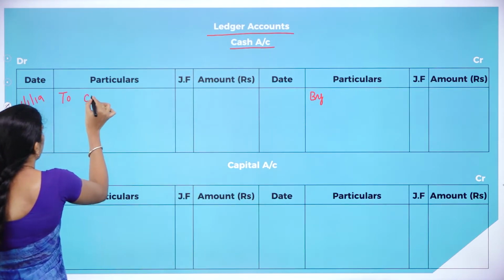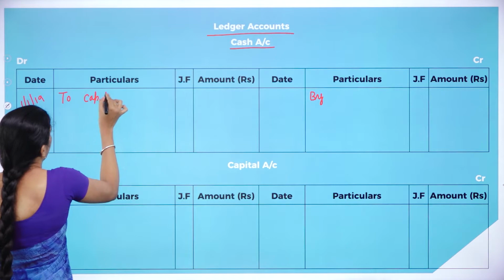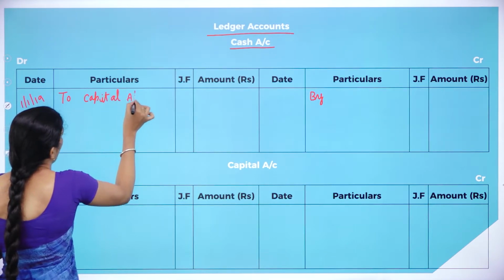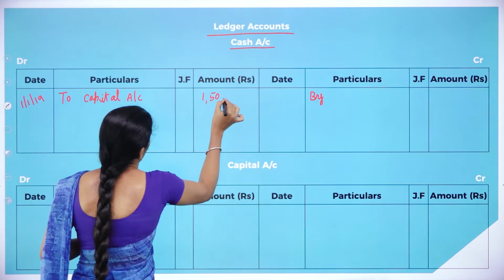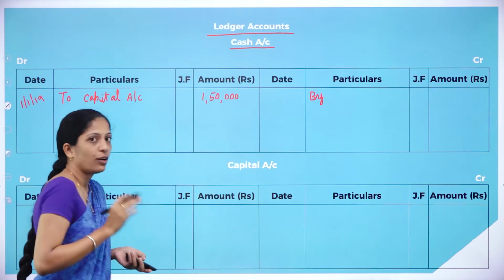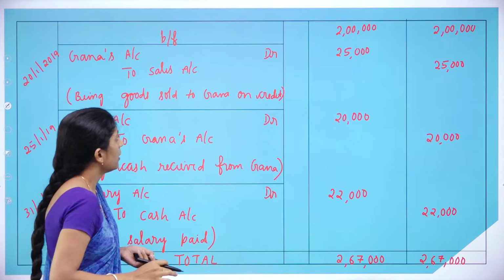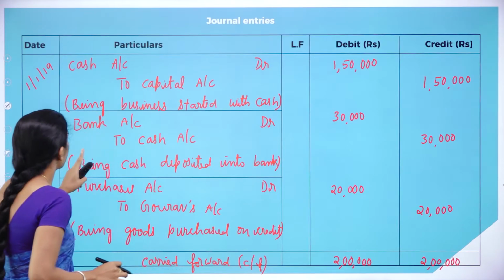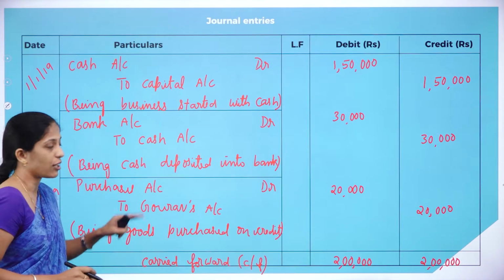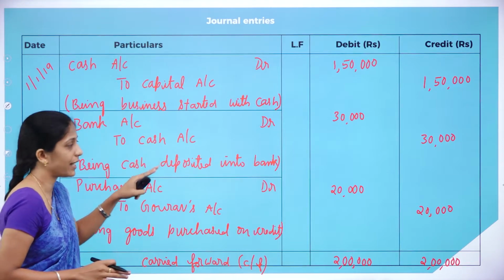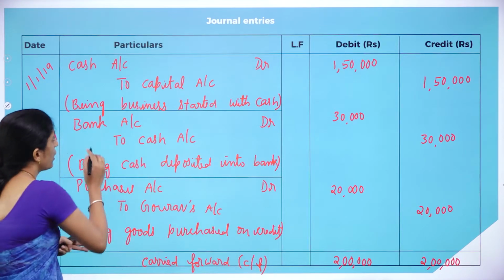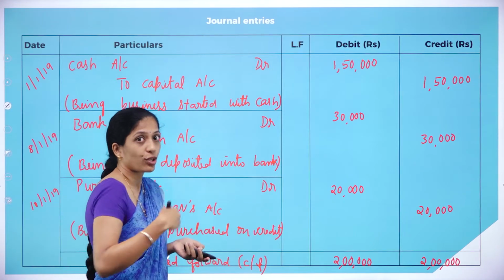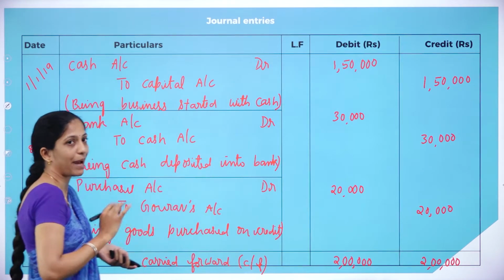So, to capital account. What was the amount of the first transaction? That is 1,50,000. Only this much you have to do. Now go through the next one. In the second entry also there is the cash account, and here the cash account has been credited. So leave this cash account. The remaining account is the bank account, which is debited here. So there we have to credit the bank account.